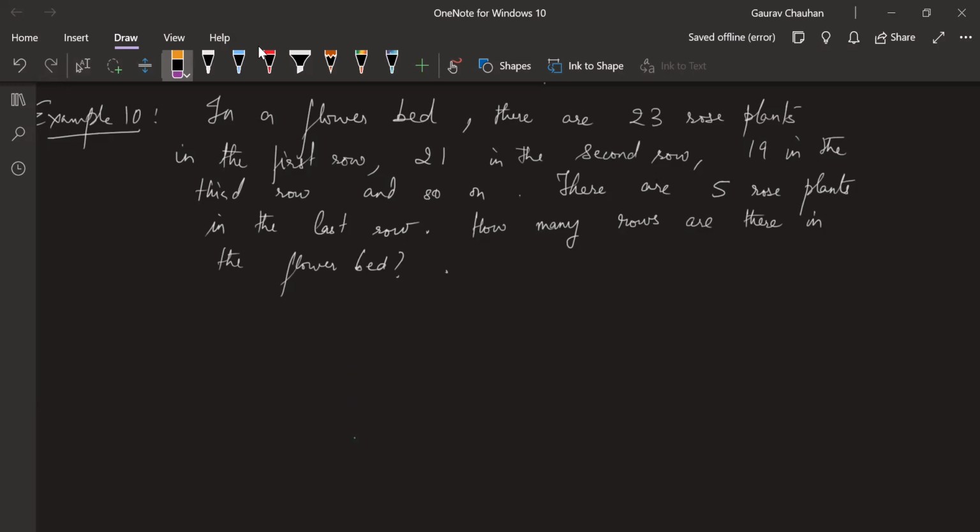Sir, in the question they're asking how many rows are there in the flower bed. So if we find which term is the last row, which has 5 rose plants, then we will know how many rows are there. Which term? The nth term. Correct.